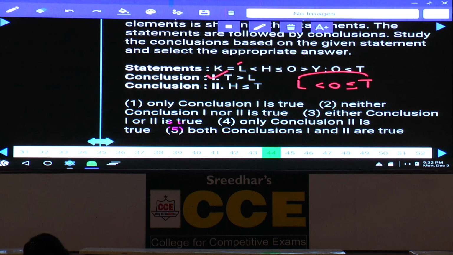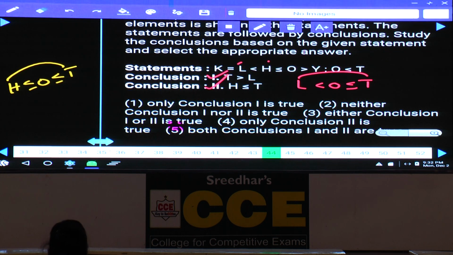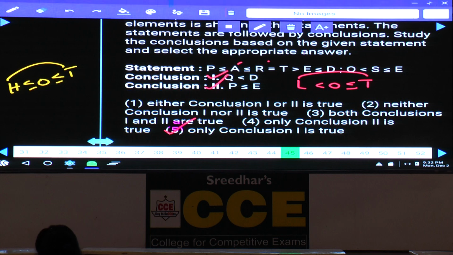Then coming to the next conclusion here, H and t. H is here and t is here. Which element is common here? O is common. Now in this one, H lesser than or equals to O lesser than or equals to t, which implies that H lesser than or equals to t is also true. Hence both the conclusions are true, both 1 and 2, that is choice 5.